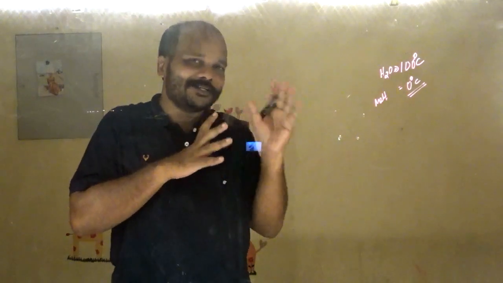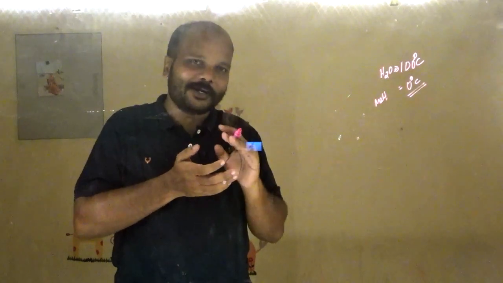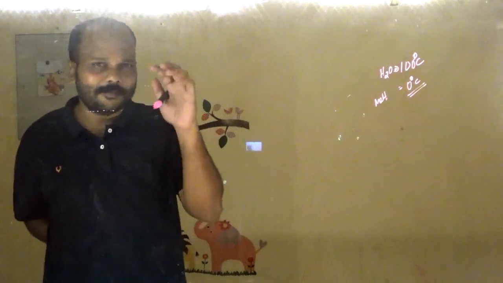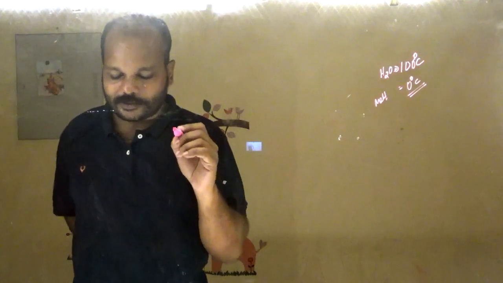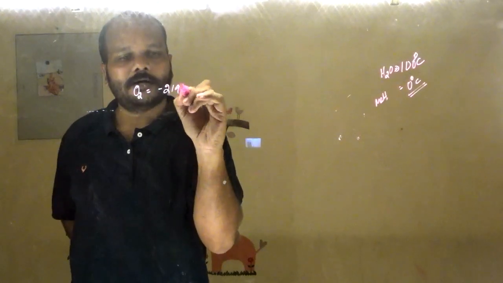That means oxygen doesn't go into liquid state even at a very, very low temperature found on the earth. The melting point of oxygen is very low, it is -219 degrees Celsius.